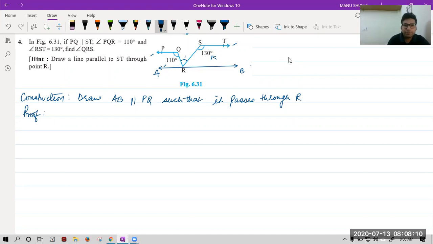We can say AB is parallel to PQ and PQ is parallel to ST. It is given in the question that PQ and ST are parallel, and we have made AB parallel to PQ. This implies that AB is parallel to ST also by the theorem we have studied, or we can say AB is parallel to PQ is parallel to ST. This we have got till now.